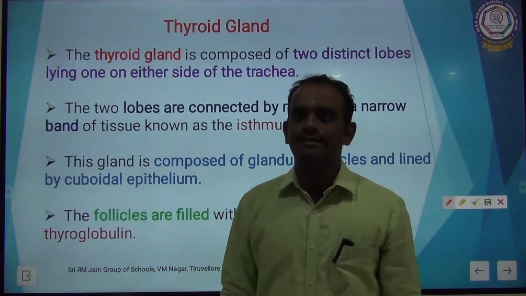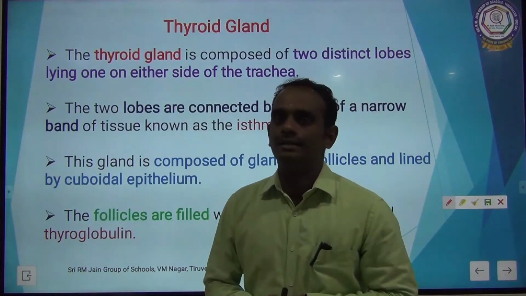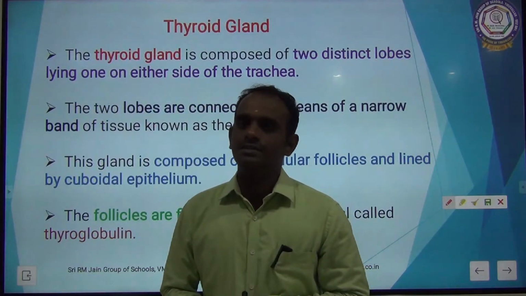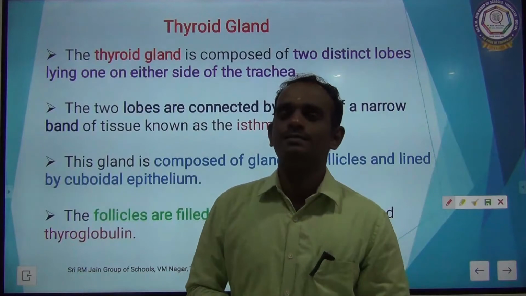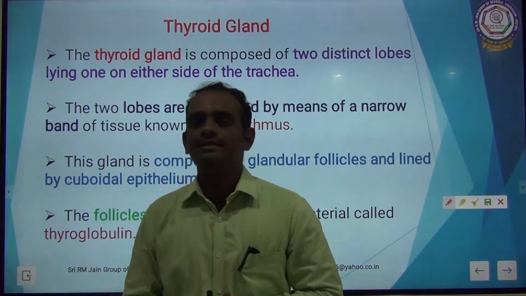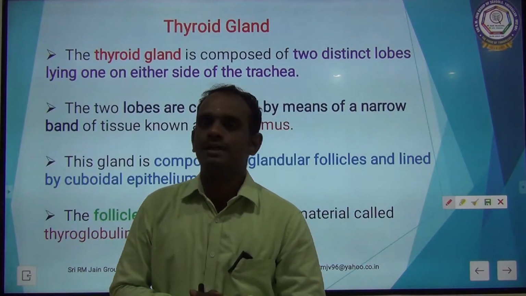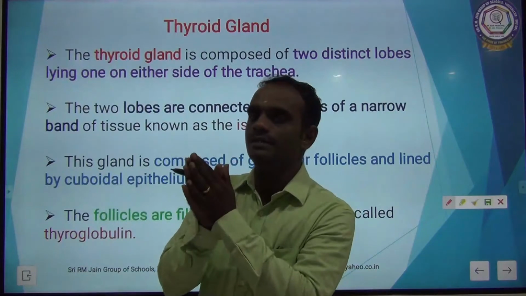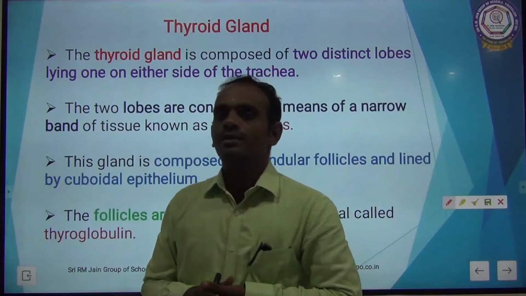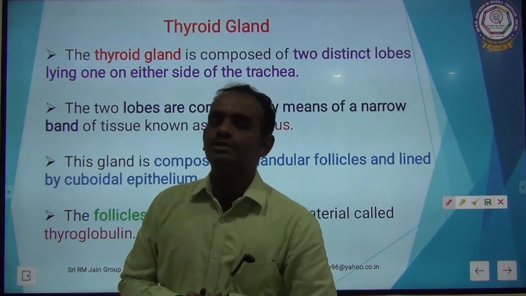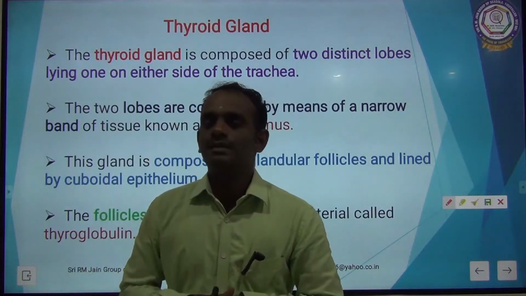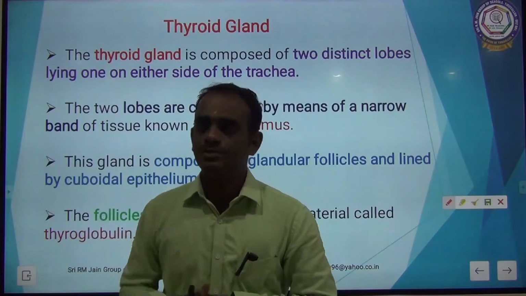In the previous class, we discussed the pituitary gland. You know very well, there are 7 glands in the human body. The first and foremost master gland is the pituitary. It is present in the skull, just near the hypothalamus. It is located between the forebrain and the hindbrain, in the midbrain. The pituitary gland controls and coordinates all the other glands. In the last class, we completely discussed the pituitary gland and its hormones.